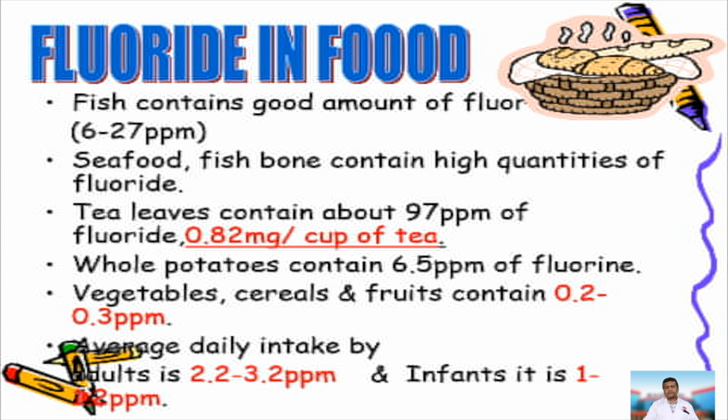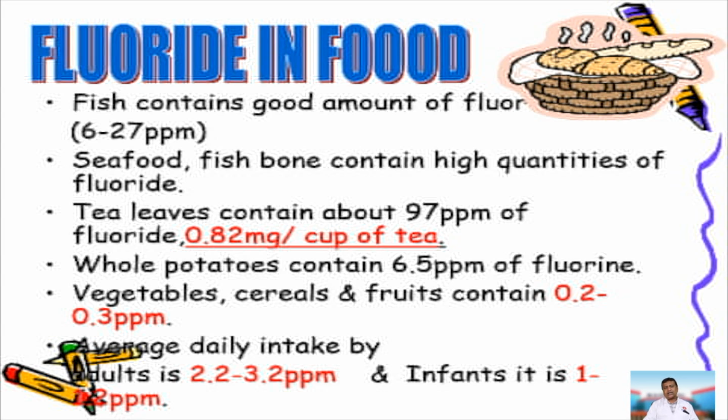Among the foods, fish contains a very good amount of fluoride, around 6 to 27 ppm. Seafood, that is fish bone, contains the highest quantity of fluoride. For the vegetarians, tea leaves are said to contain around 97 ppm of fluoride. That is, each cup of tea on an average contains around 0.82 milligrams. Potatoes contain around 6.5 ppm of fluoride. Vegetables, cereals and fruits contain between 0.2 to 0.3 depending upon where they have been grown.